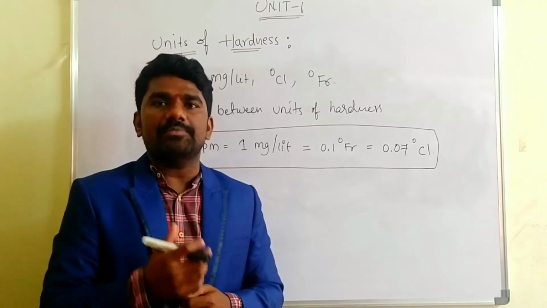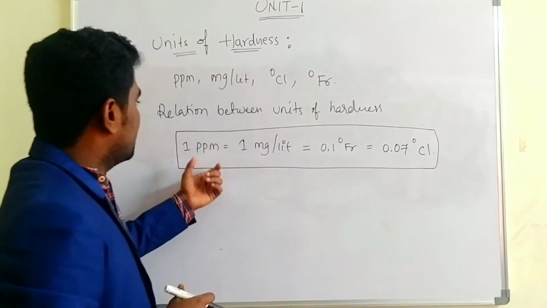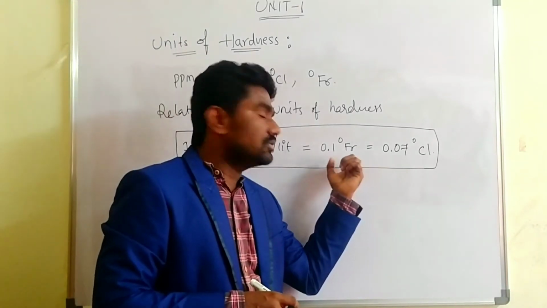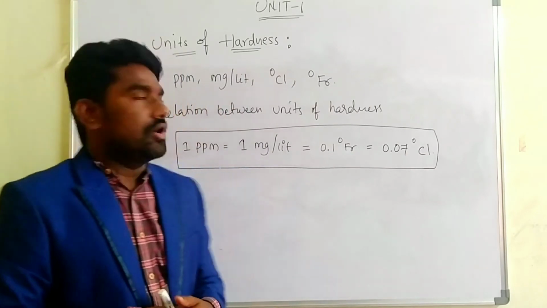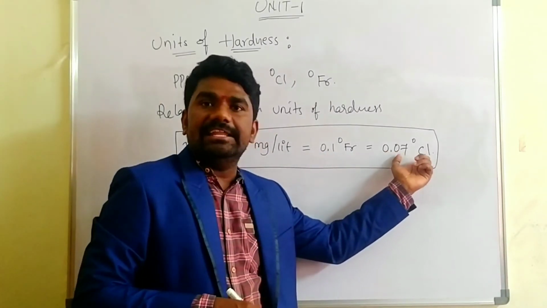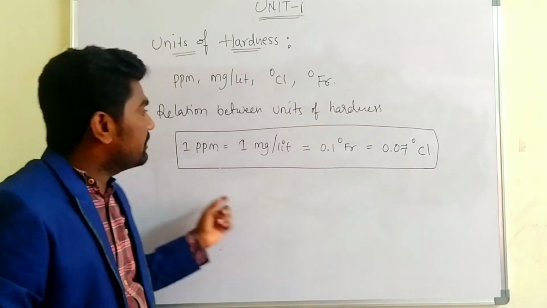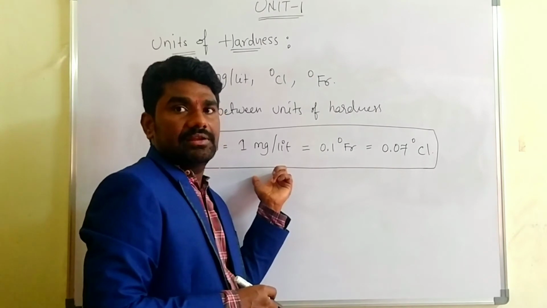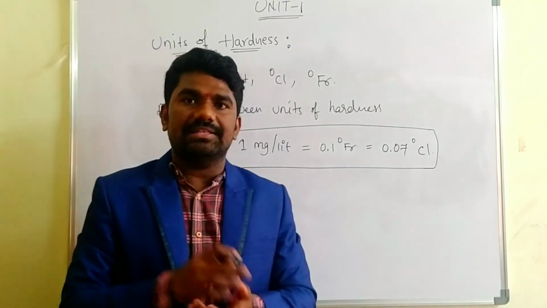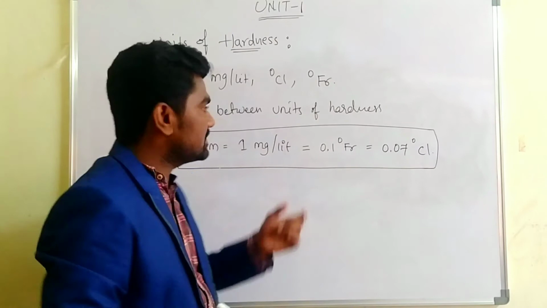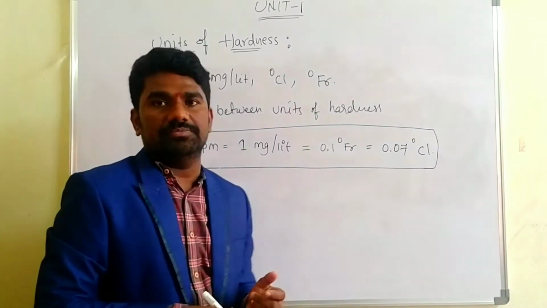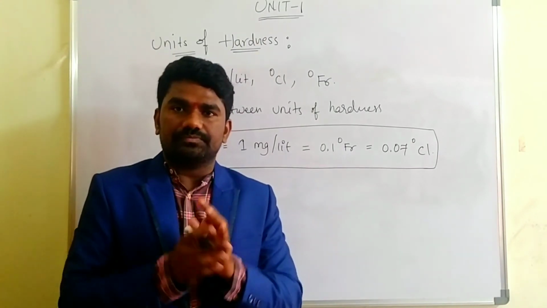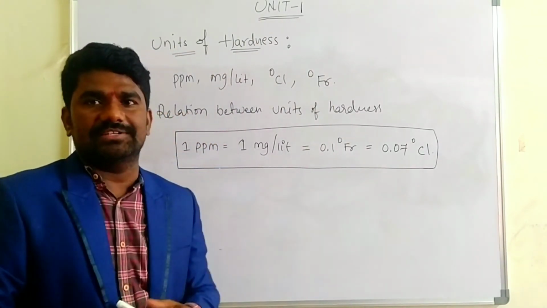In the examination they can give some hardness in ppm and ask to convert into French degree, or they can give the degree Clark unit and ask how to convert the unit into mg per liter. Like this they'll ask in the examination. So just remember this relation between the units, then you can easily solve the conversions.